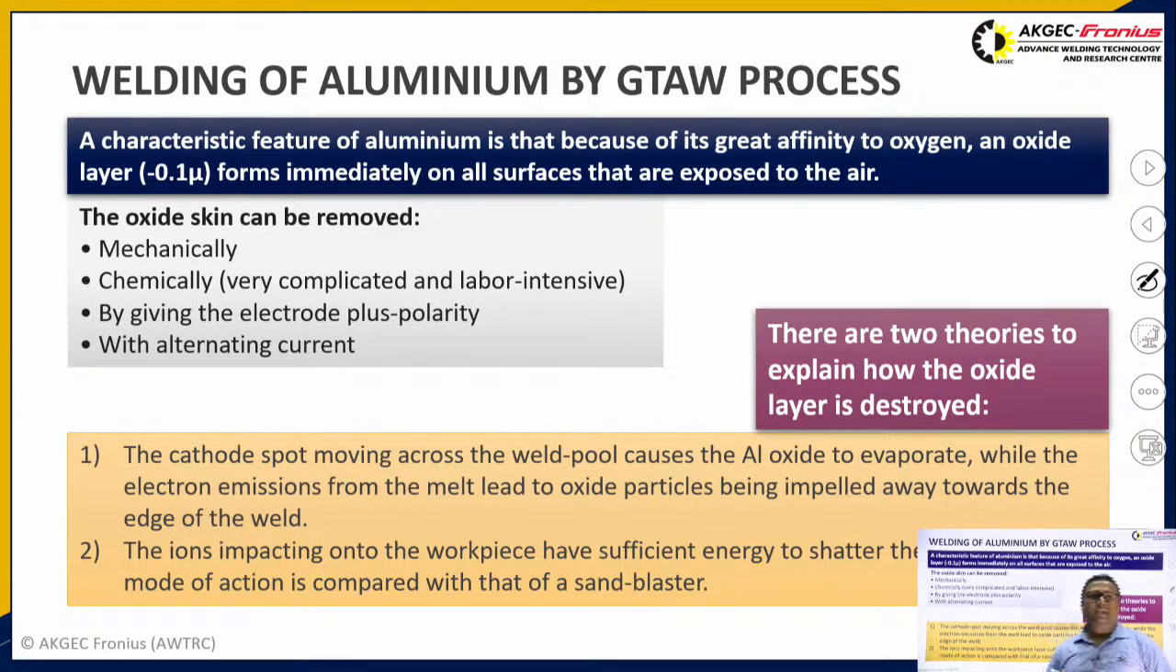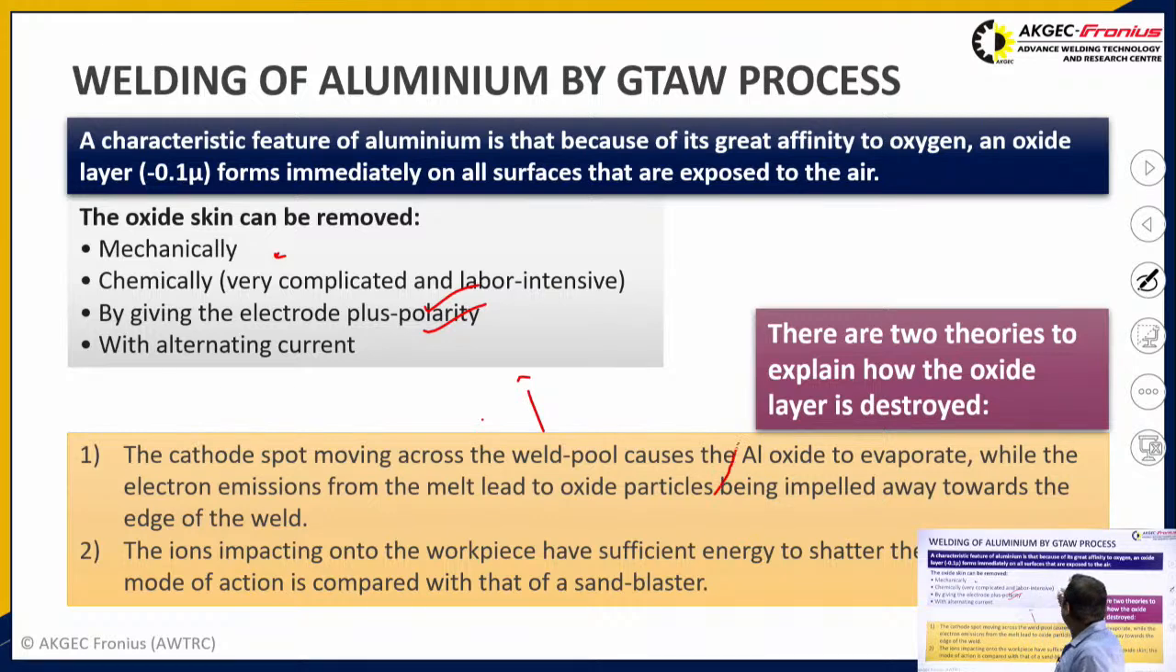So this oxide skin can be removed either by mechanical means, by using a file, shaper, or different types of tools. You can mechanically rub it and then remove this oxide layer, or by using chemicals like different types of etchant available in the market. You can easily clean the oxide layer, but it is a very tedious task to do chemical cleaning. Third is by giving the electrode positive polarity.